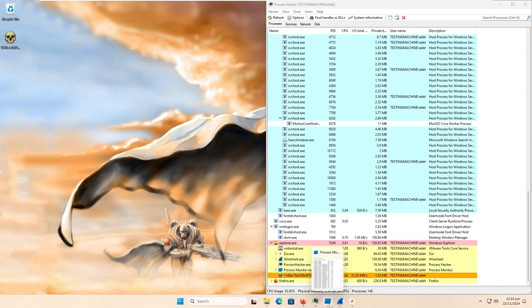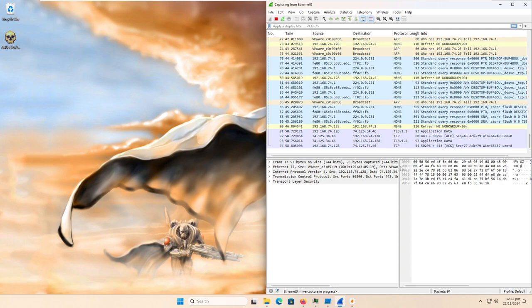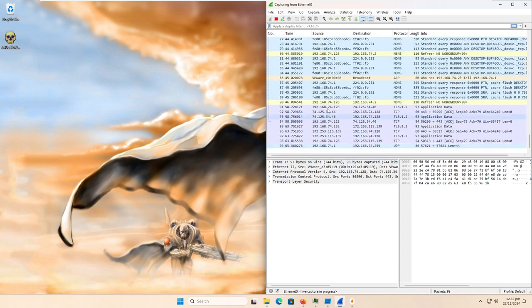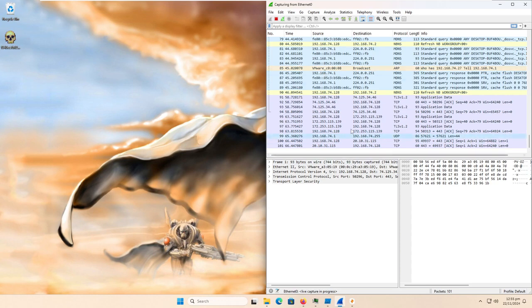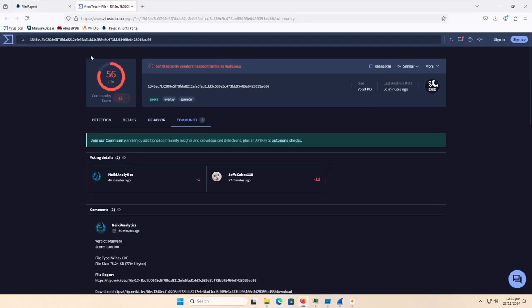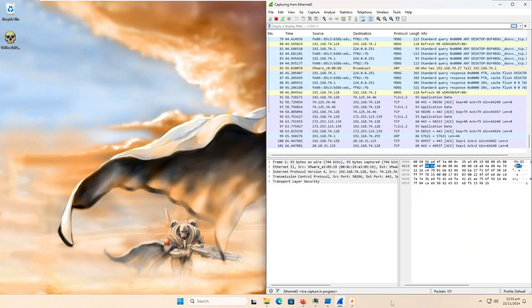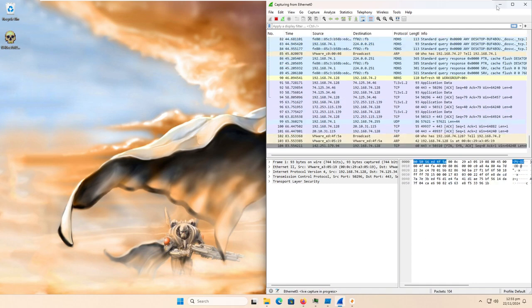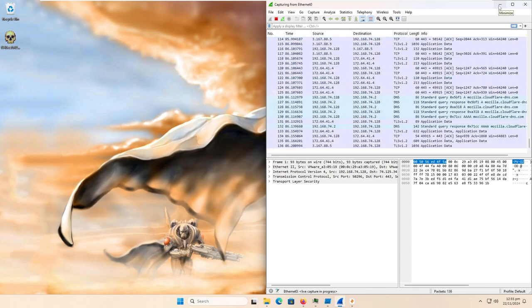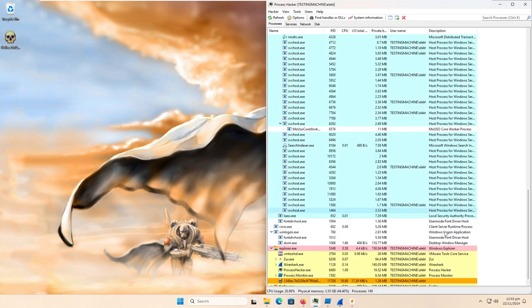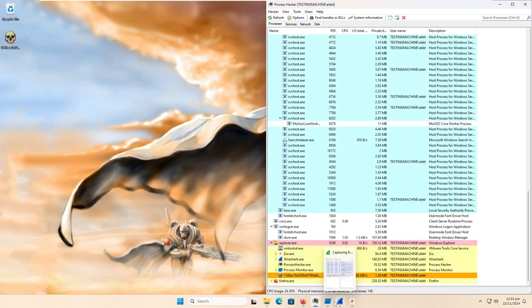So let's go ahead and go to Wireshark. As we can see, it's not sending off any data. If it was, we'd be getting a lot more than this. These are from a few different IP addresses, but it's because I'm connected to two different websites, VirusTotal and the Threat Insights portal. But as you can see, there's not a flood of data that's coming in or out. So it's not communicating with a server. So no info stealer properties to it. At least not right now. We'll look again later. Maybe I'm wrong.